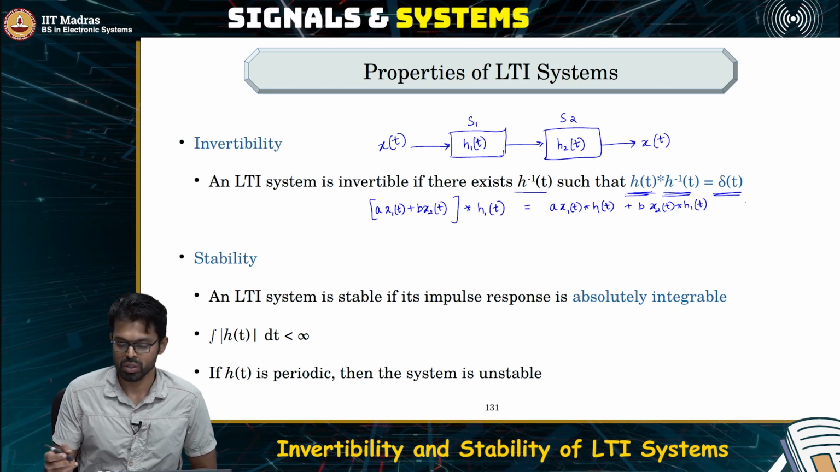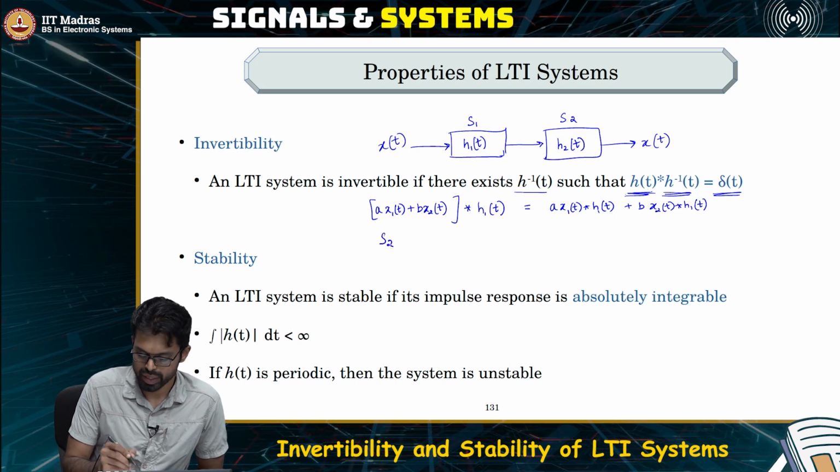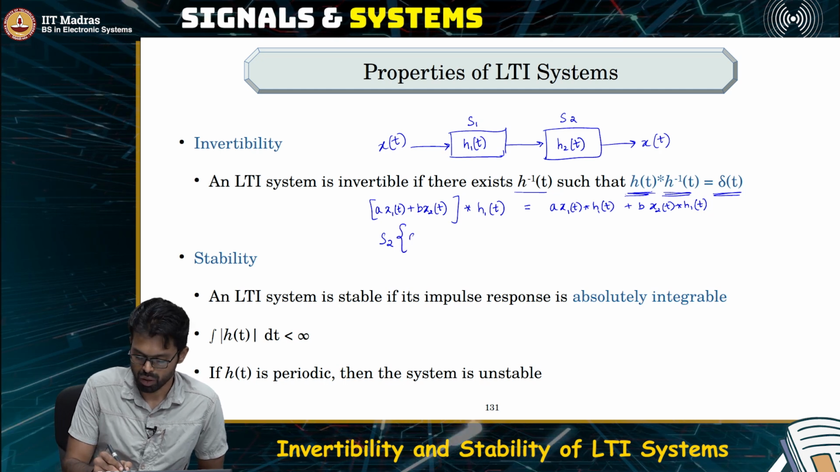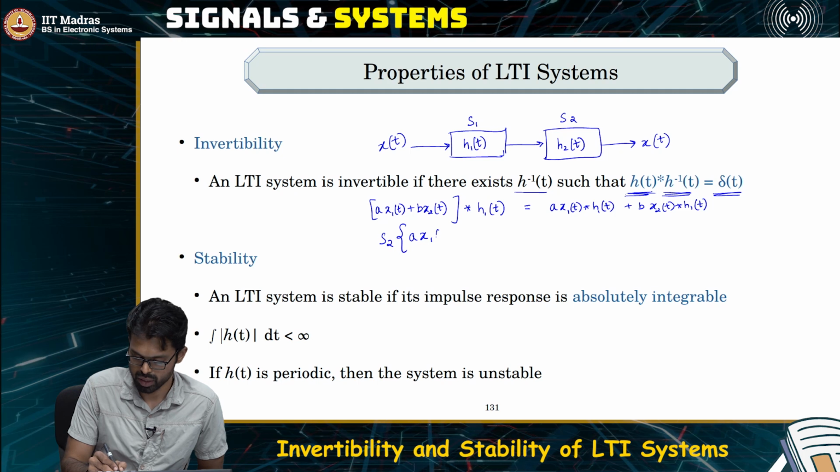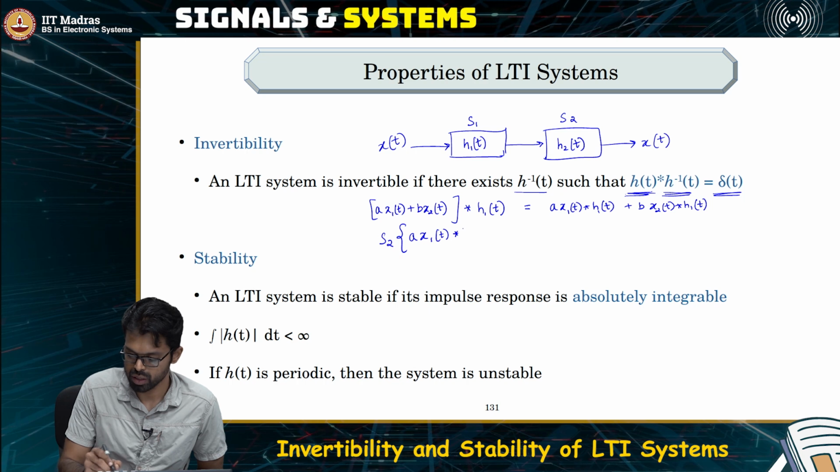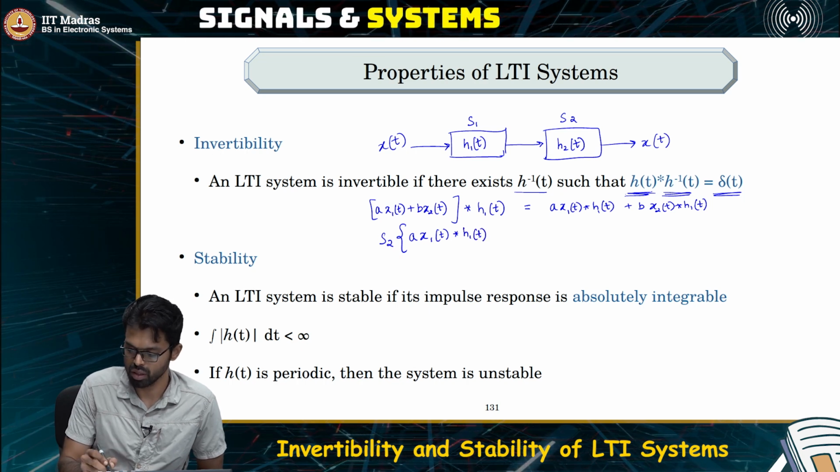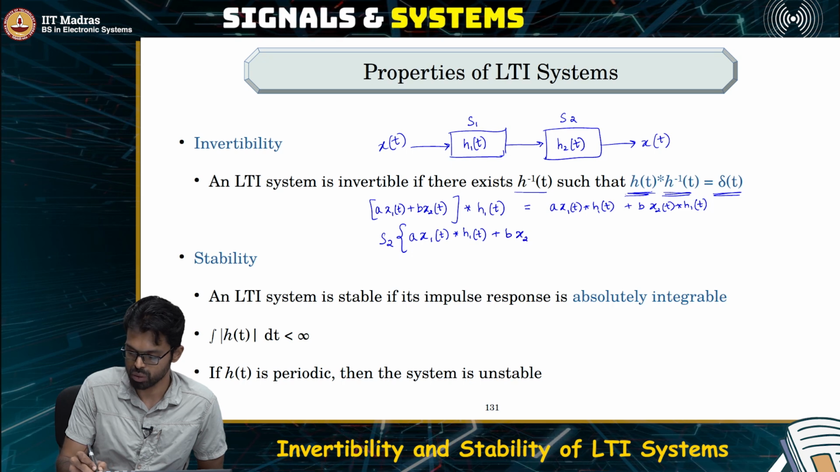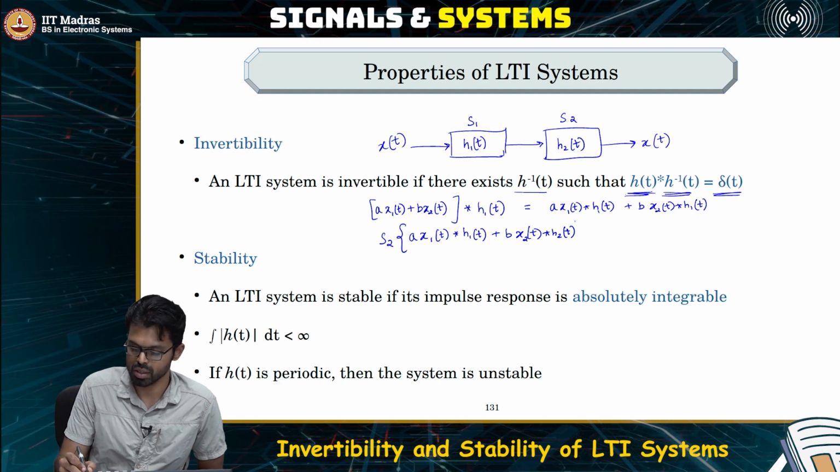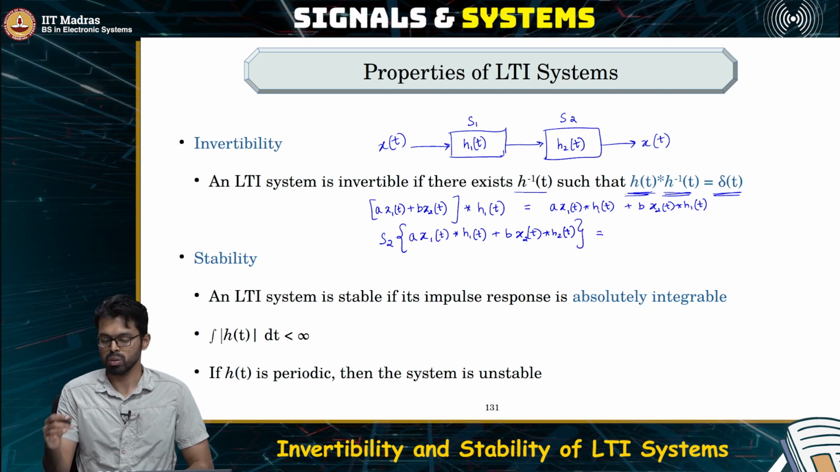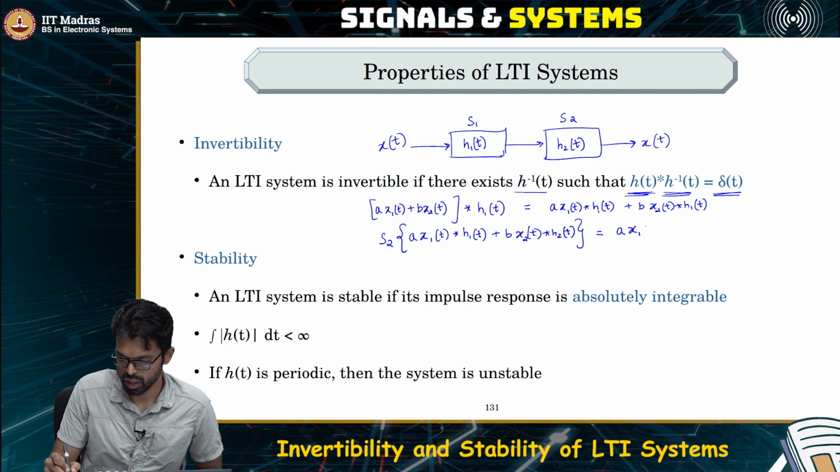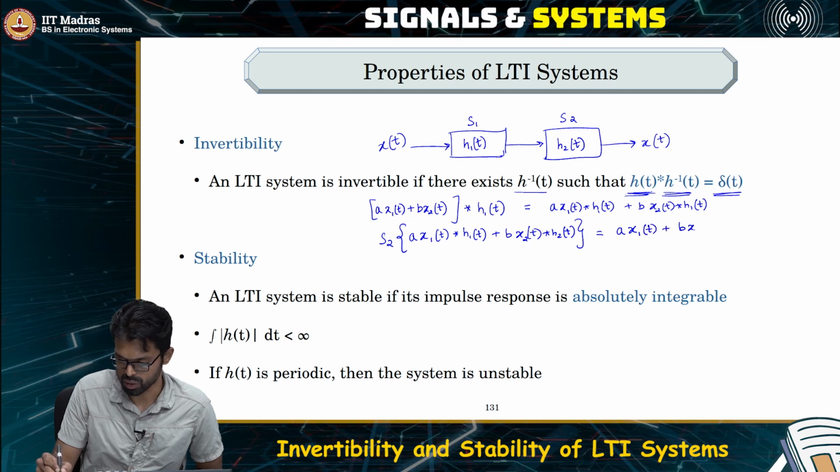Now, let us say S2 is our inverse. So, now when you feed in a times x1 of t convolved with h1 of t plus b times x2 of t convolved with h1 of t into S2, because this is an inverse, it is supposed to produce whatever was the input. And what was the input? The input was a x1 of t plus b x2 of t.